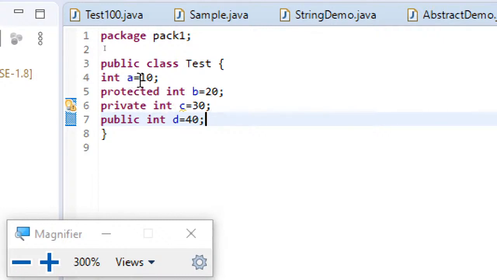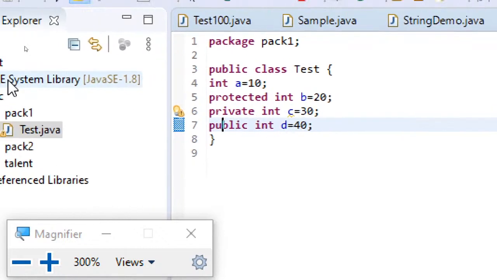What are they? Default variable a equal to 10, protected variable b equal to 20, private variable c equal to 30, public variable d equal to 40. Let us understand with an example what this private, protected, public and default are useful for.